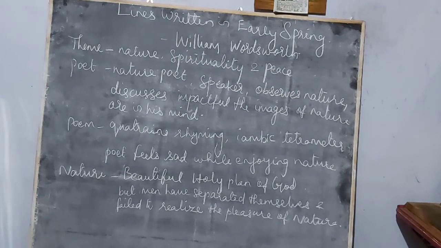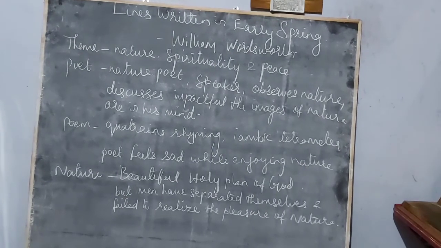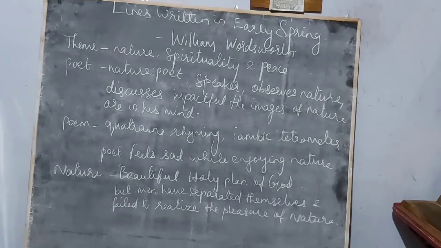Actually, the poet already said that nature is the beautiful, holy plan of God. But what did man make of man? Instead of developing the nature, man made many industries. He made jealousy. He made many distractions.